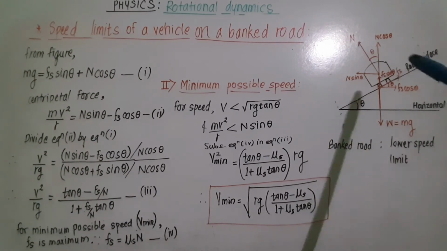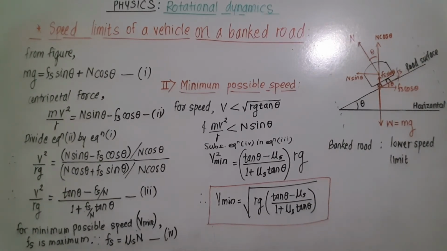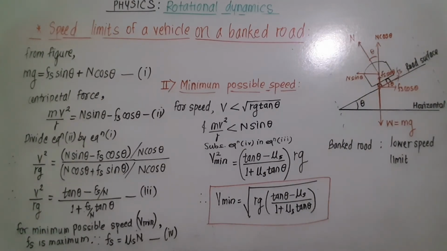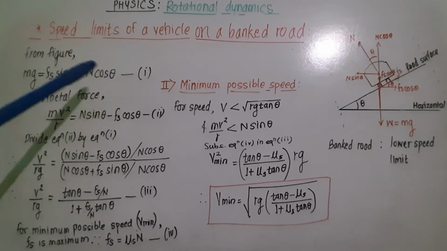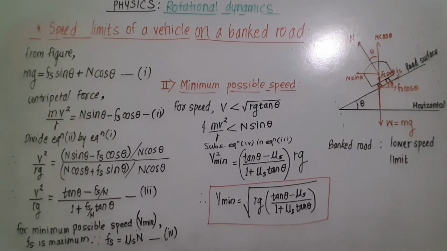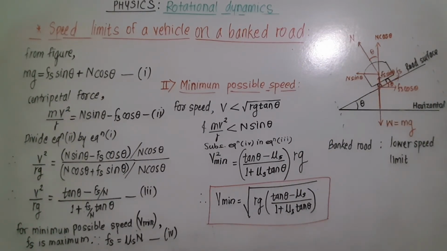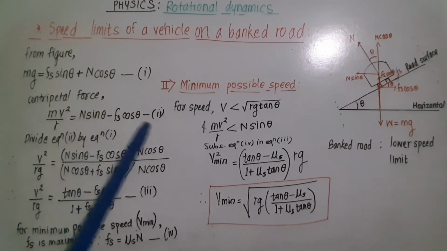From this figure we can write two equations. See, the vertically downward weight is balanced by this Fs sin theta and N cos theta. So we get the first equation, mg is equal to Fs sin theta plus N cos theta. Now the centripetal force mv square upon r is equal to N sin theta minus Fs cos theta. Let this be equation 2.